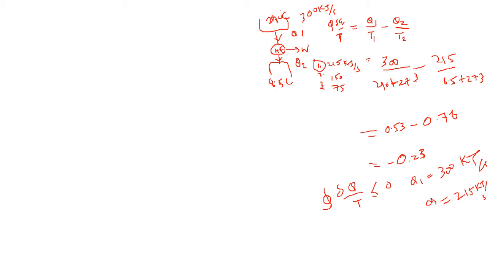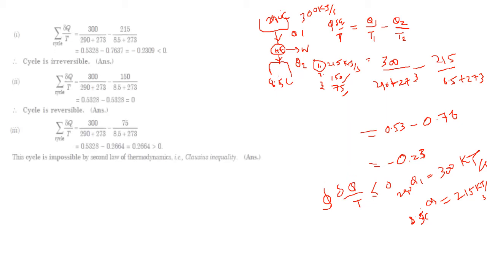The temperature is 290 here and 8.5 degrees Celsius here. For this case, the heat engine will be an irreversible engine. Okay, so you should check it for 150 kilojoule per second and 75 kilojoule per second of heat rejection from the engine. Okay, I will show you the answer now.